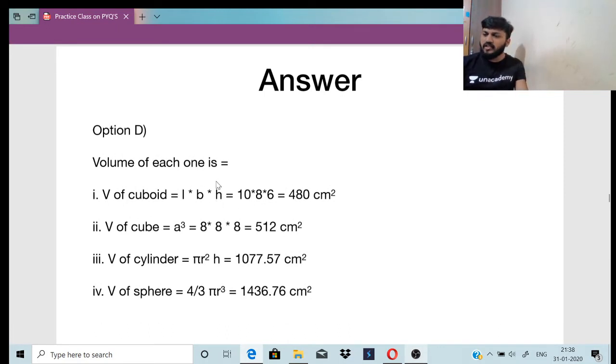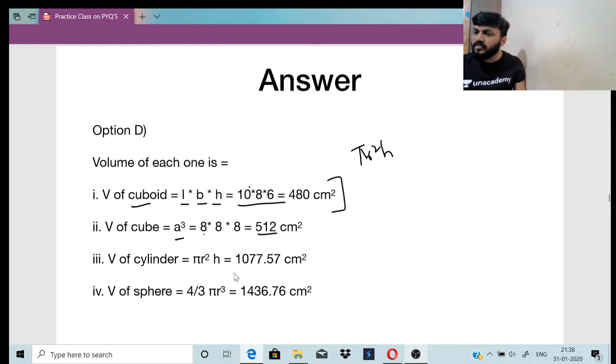So what is the volume of each one? The volume of a cuboid is length into breadth into height. They have given all three: 10 into 8 into 6, which is 480 cubic centimeters. The volume of a cube, which is 8 on each side: 8 into 8 into 8, 512. The volume of a cylinder is given by the formula pi r square h, which is 1077.57. And the volume of a sphere is given by the formula 4 by 3 pi r cube, so 1436.